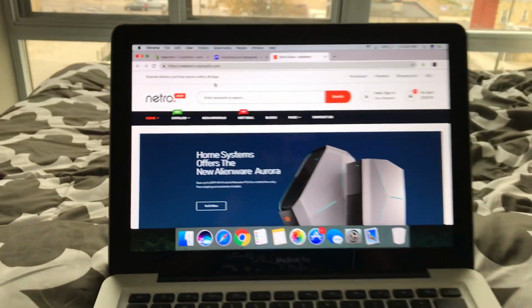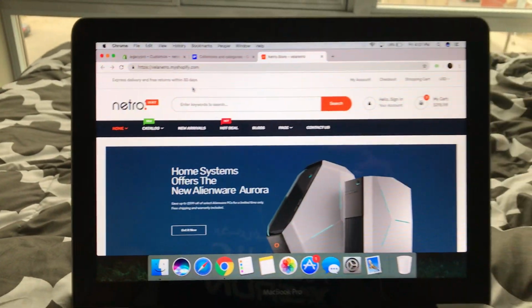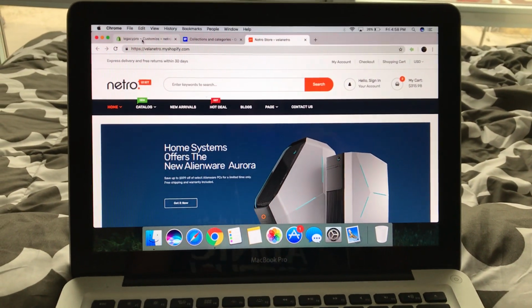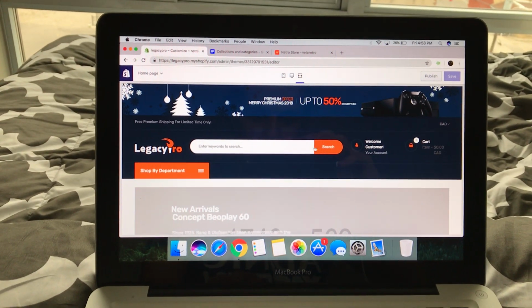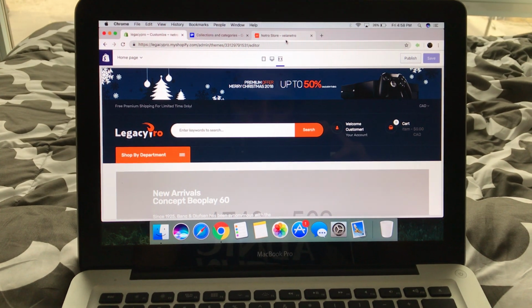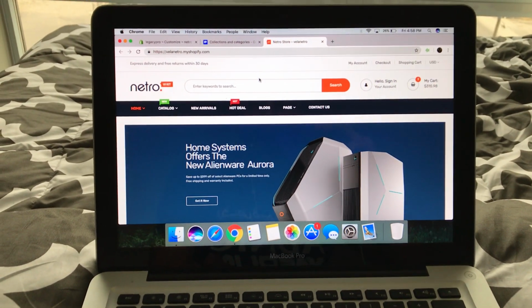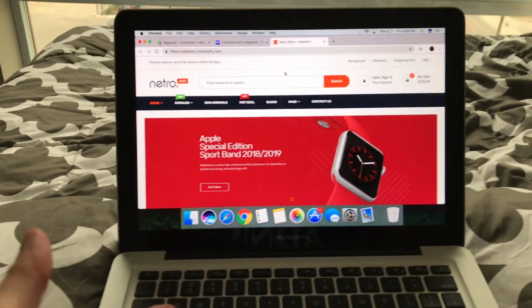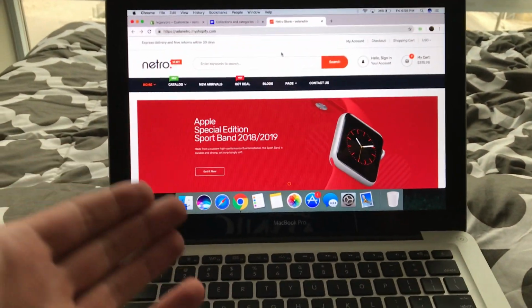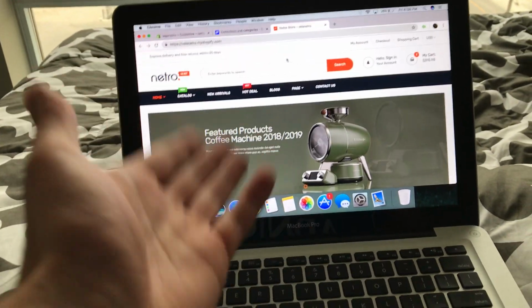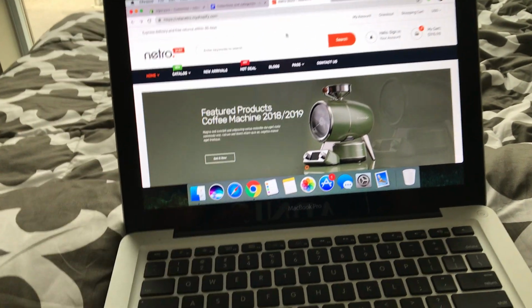But I have downloaded a theme that I have been looking for, a general store theme for my store. So this is my store right here, and this is on Shopify customization theme, right? The theme that I have bought is called Netro Store, and they have 5 different layouts. The layout that I want my website to look like is number 5, right? So this is number 5.